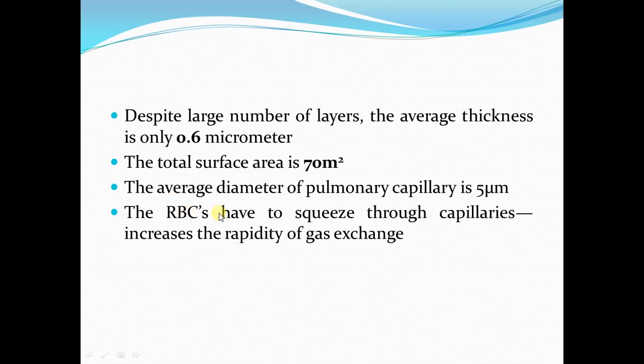Due to this, the RBCs have to squeeze through the pulmonary capillaries, and this increases the rapidity of gas exchange because it decreases the distance that oxygen and carbon dioxide have to diffuse.